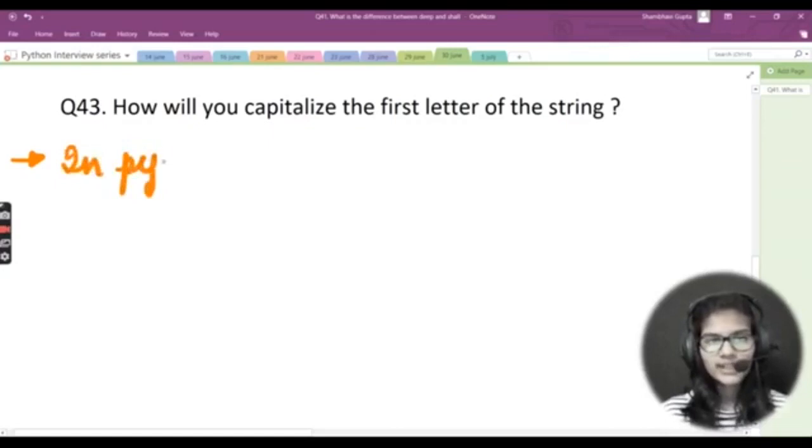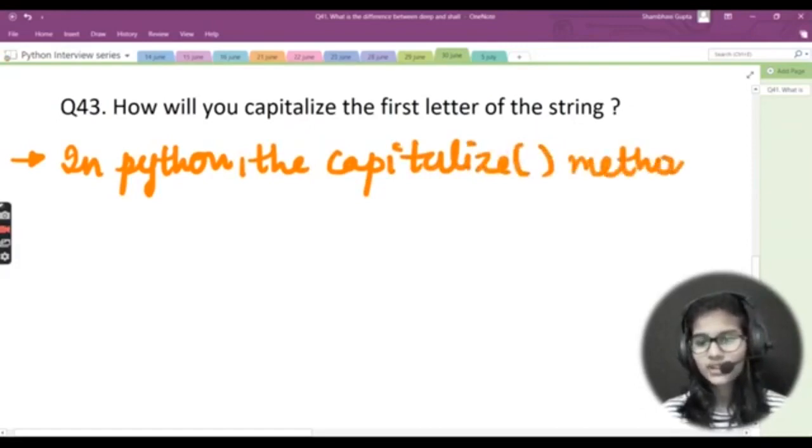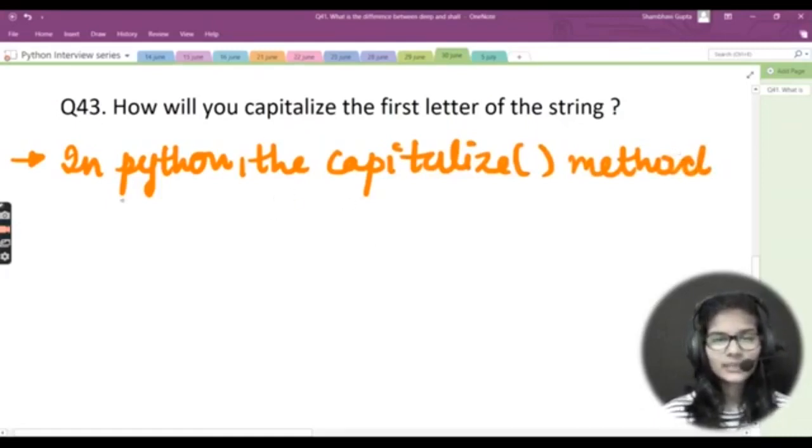So I would write that in Python the capitalize method, you can call that method, as well as call it as a function. So in Python, what does the capitalize method actually do?